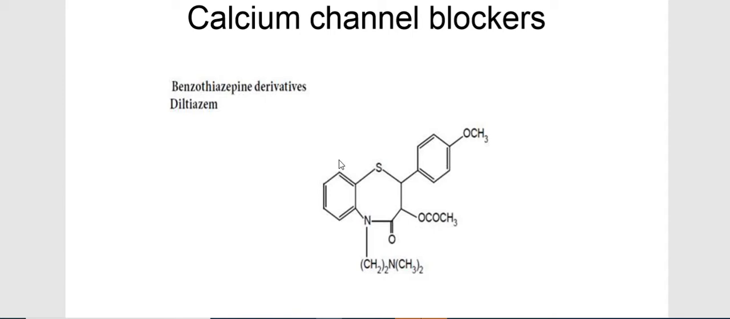So overall, this particular structure, without this substitution, this and this, this ring structure is known as benzothiazepine. That is the key pharmacophore for calcium channel blocker action. The rest of the thing we can change and we will have different structures of this benzothiazepine derivative class. Okay.